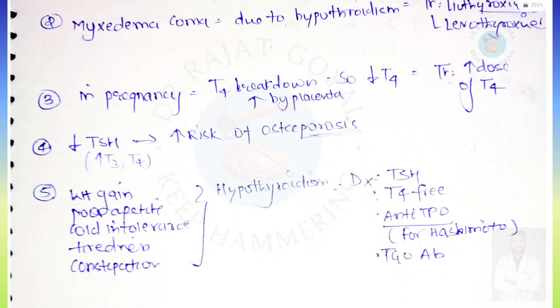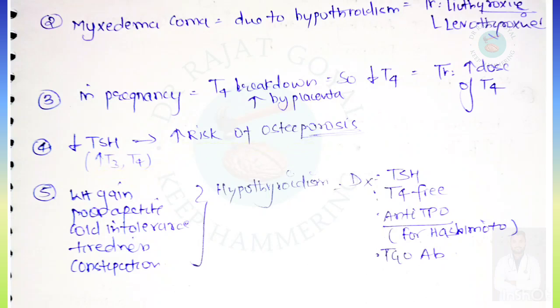If we talk about pregnancy, in pregnancy T4 breakdown is increased by the placenta, so there will be a decrease in T4, so treatment will be to increase the dose of T4. If the woman is taking levothyroxine, then we have to increase the dose. A decrease in TSH, or we can say an increase in T3 and T4, will lead to an increase in the risk of osteoporosis.